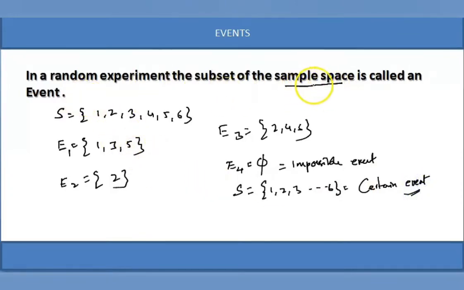You can go for sets and you can learn the sets. We are discussing subsets of the sample space. A subset of the sample space is called an event. So E1 is an event, E2 is an event, E3 is an event. We know that the empty set is a subset of every set, and the given set itself is also a subset. So the null set is called an impossible event, and the total set is called a certain event. Okay, all right.